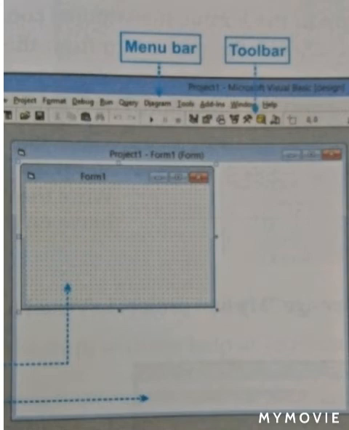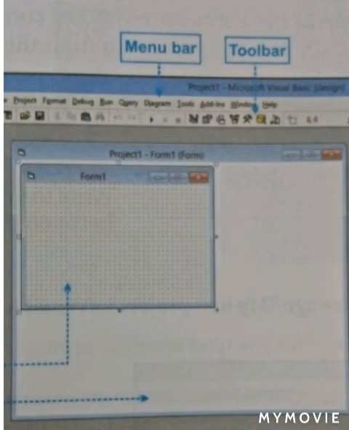Menu bar. The menu bar contains the menu commands that you have probably seen in other window-based applications such as File, Edit, View, Project, Format, Debug, Run, Diagram, Tools, Add-Ins, Window, and Help. The toolbar. It includes many icons that represent the various functions of Visual Basic. If we are unaware of these icons, simply move our mouse cursor over the icon and a small balloon containing the description of the tool will appear.